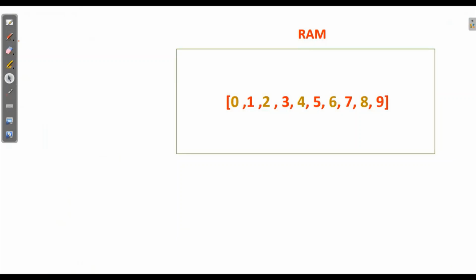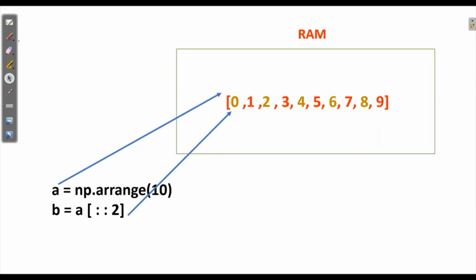So here also we have an array A, and B also creates a subarray of A. As parents were short of money, here to be efficient with space, A and B point to the same location. B is pointing to the subarray but at the same location. So for memory optimization, A and B point to the same using a view. This is also called shallow copy.